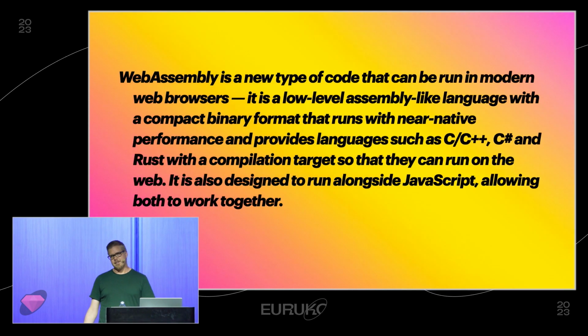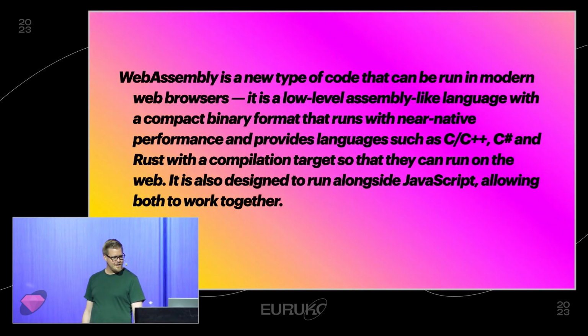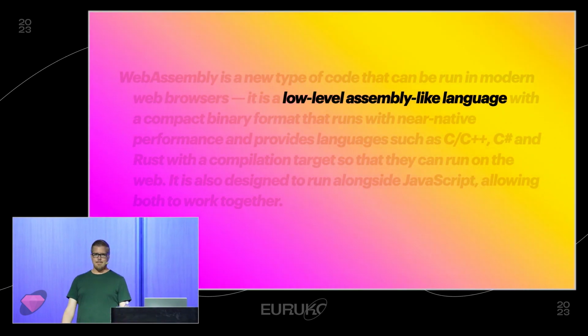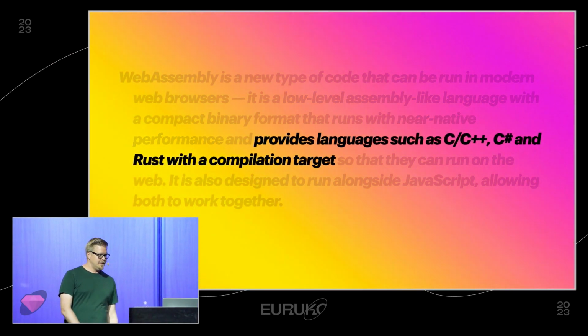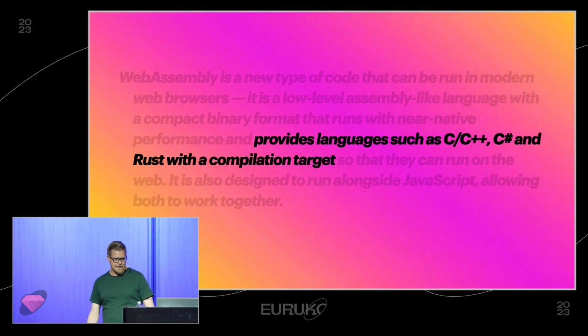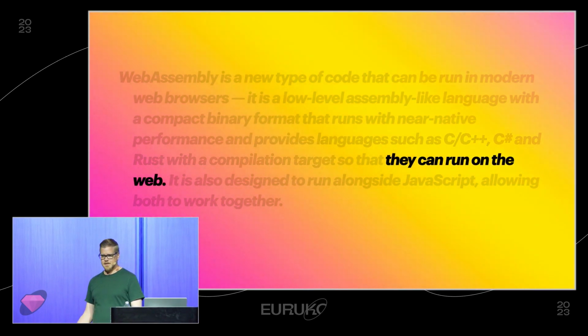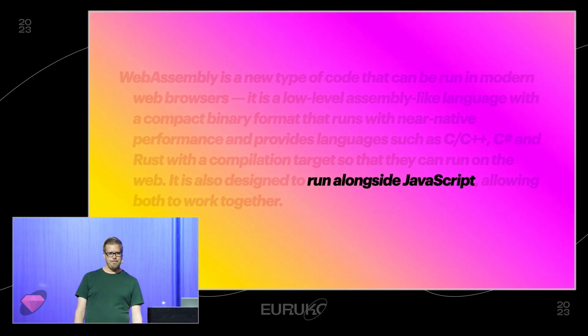And if we consult MDN, we get this wonderful wall of text. But it boils down to it's a low-level, assembly-like language with near-native performance that provides languages such as C, C++, C#, and Rust with a compilation target so that they can be run on the web alongside JavaScript.